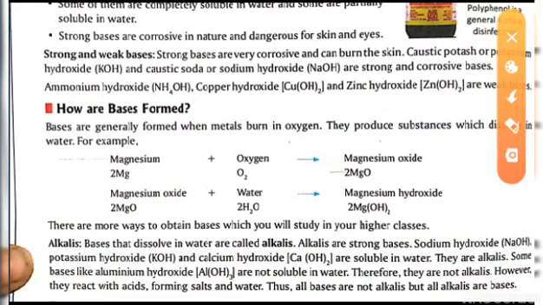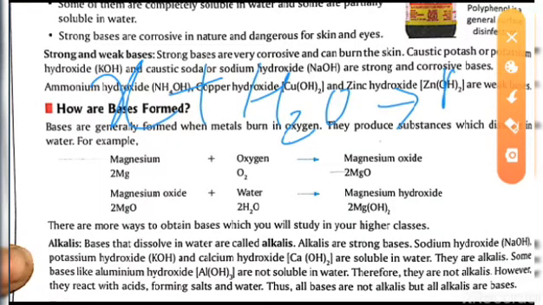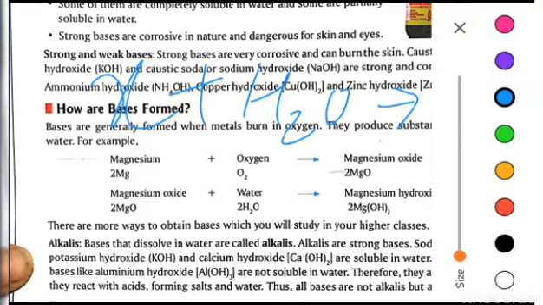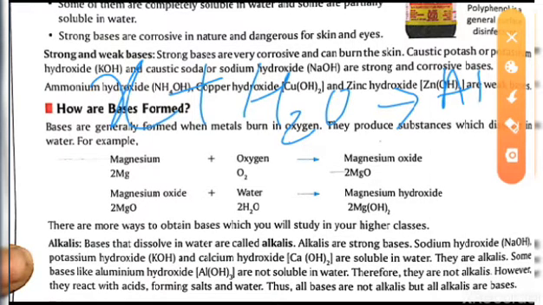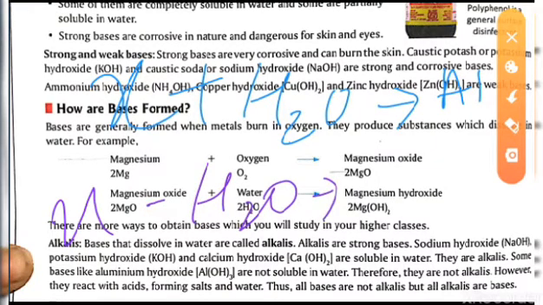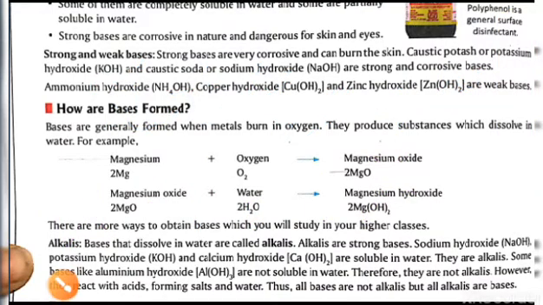Simply, if something can dissolve in water, they are called the alkali. And if something cannot dissolve in water, they are not the alkali, simply.